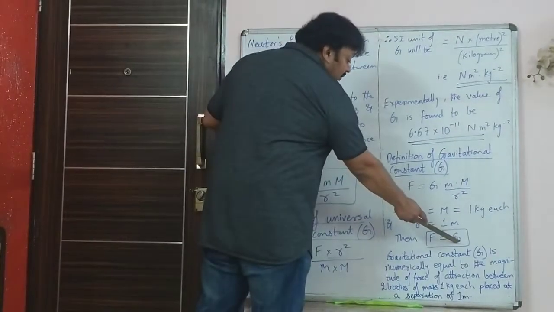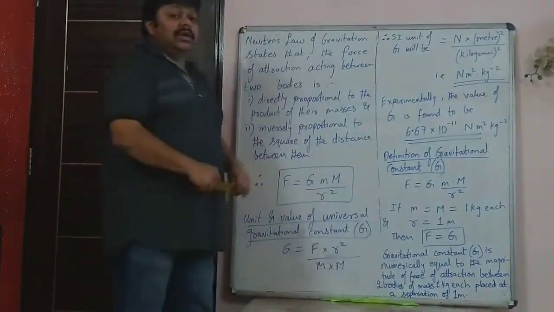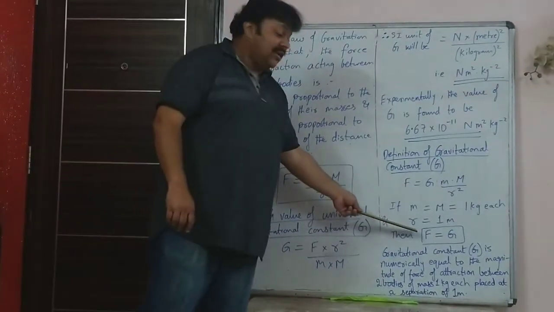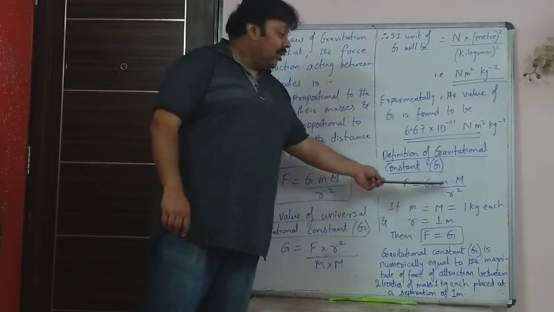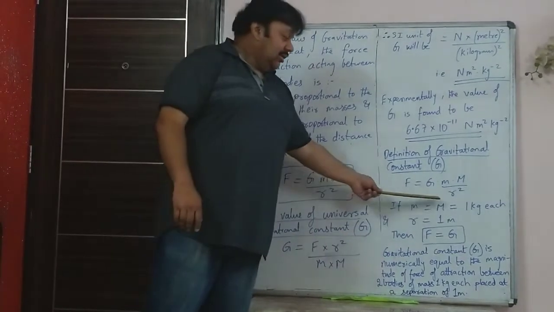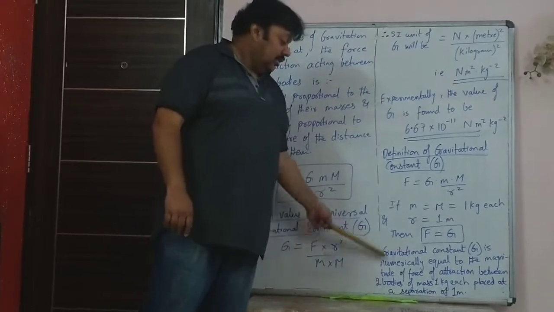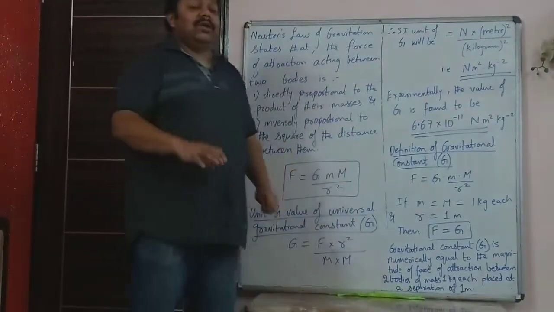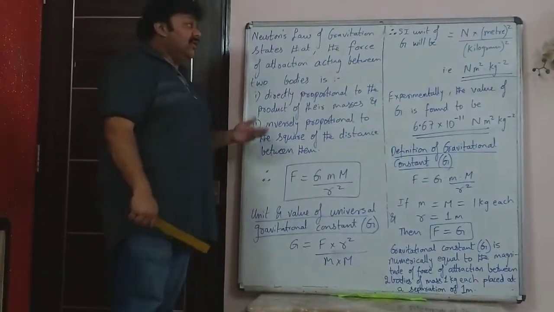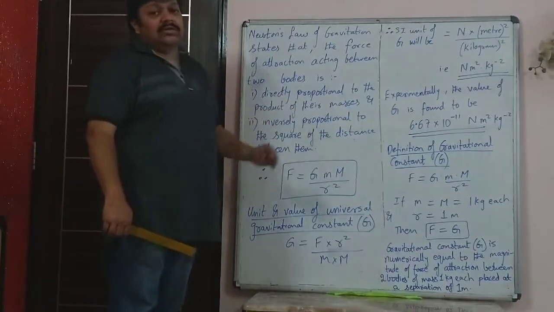The gravitational constant capital G is numerically equal to the value of force of attraction between two bodies having mass 1 kg each and if they are separated by a distance of 1 meter. So the definition of gravitational constant is also important. Now we will see ahead and look where all this is used.